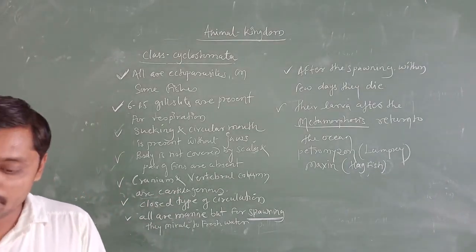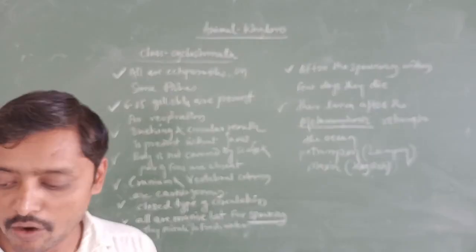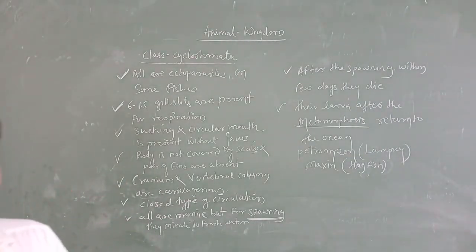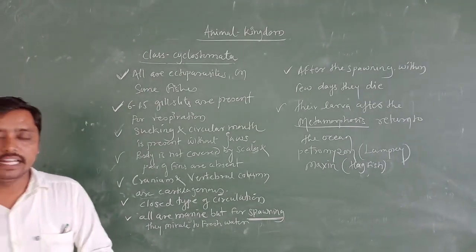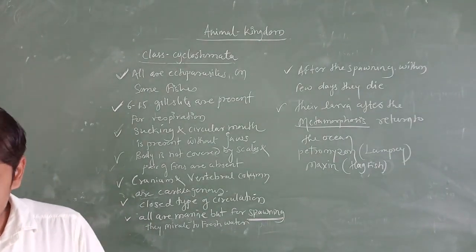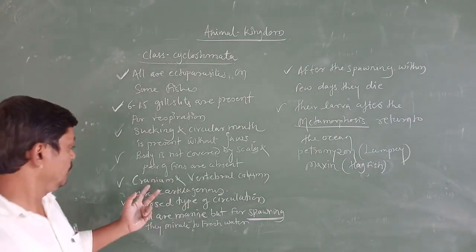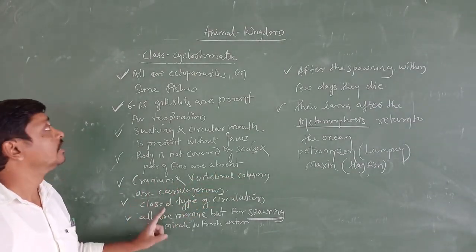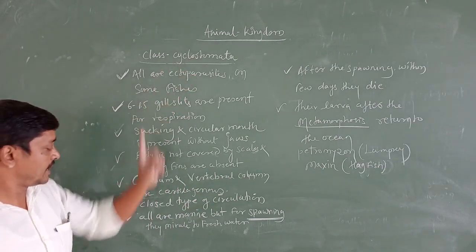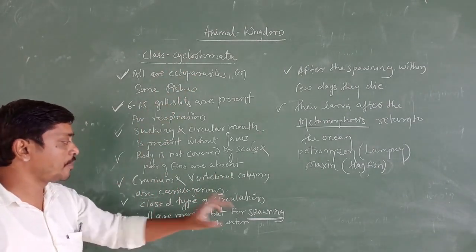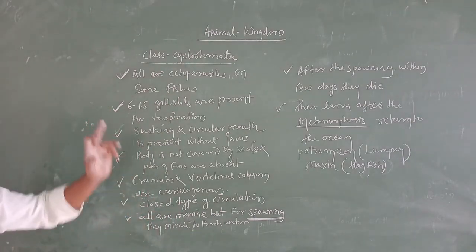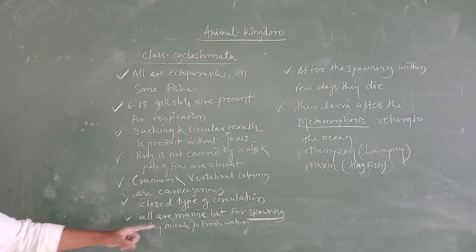Cartilage is the tough but flexible tissue found in an organism, and we are going to call that a type of connective tissue. Cartilage is a type of connective tissue, and it is a tough and flexible one. So the cranium and vertebral column are cartilaginous. Here in Cyclostomata we are going to find a closed type of circulation, and here the important thing you are going to remember is spawning.